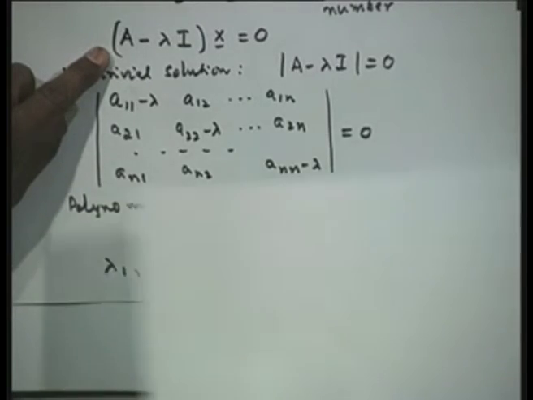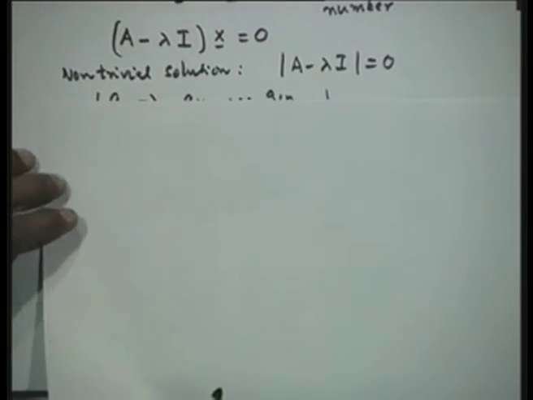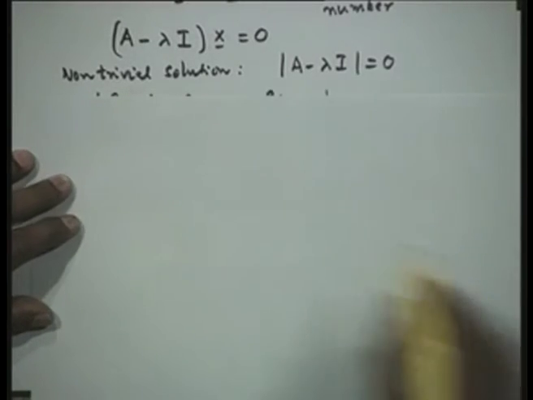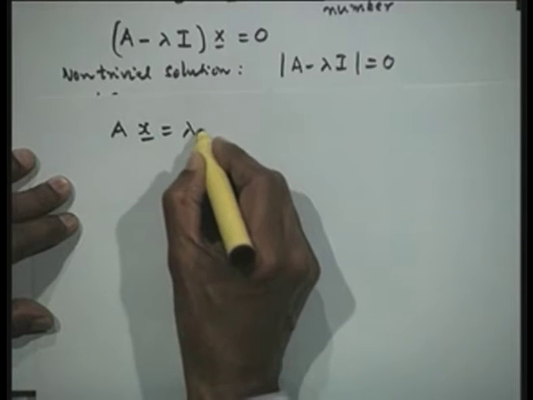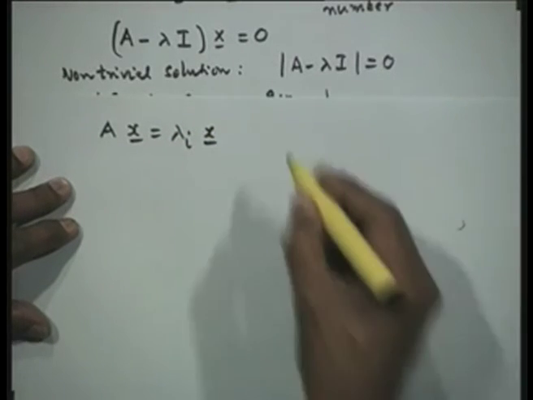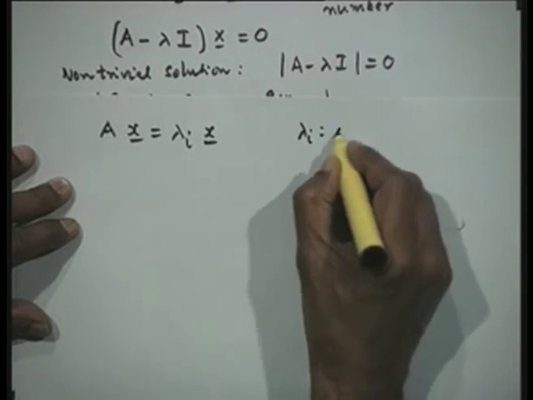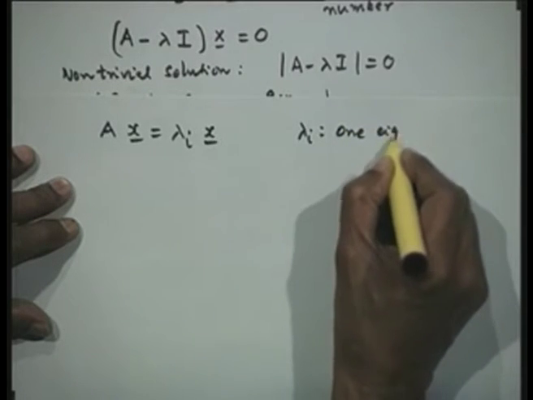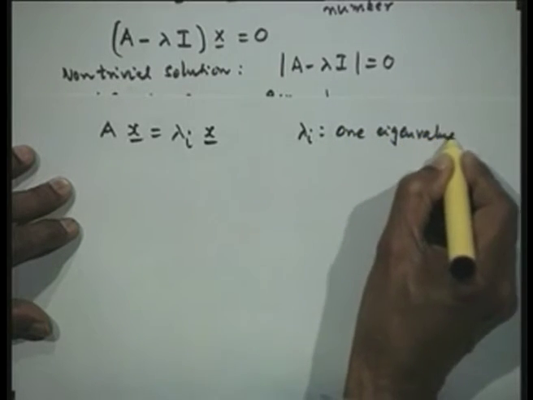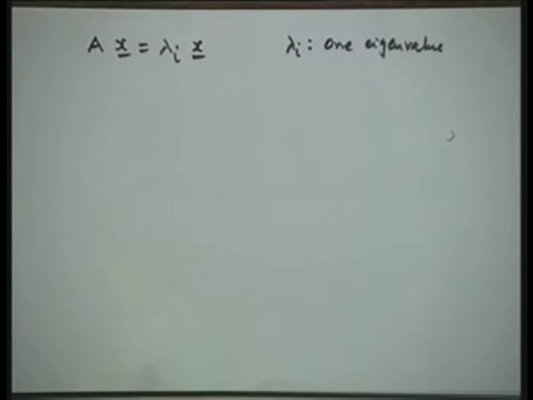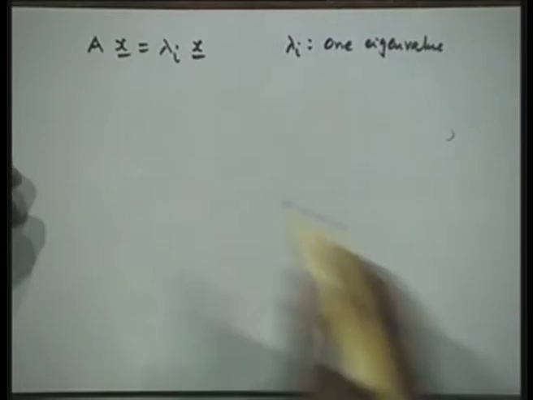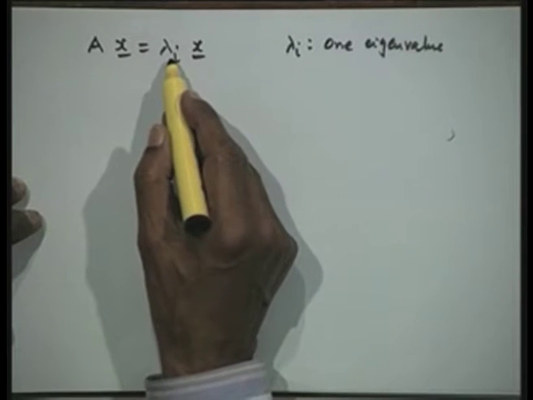Once the lambdas are known, I can go back to this equation and find the values of x. A x is equal to lambda i x. I take a particular lambda i as one eigenvalue, construct this problem and solve it. We know that a non-trivial solution exists now for lambda i.